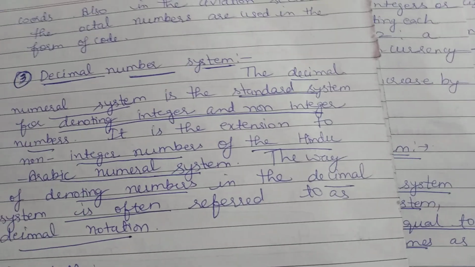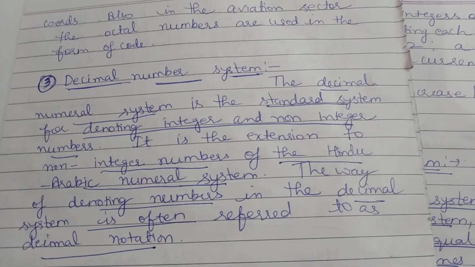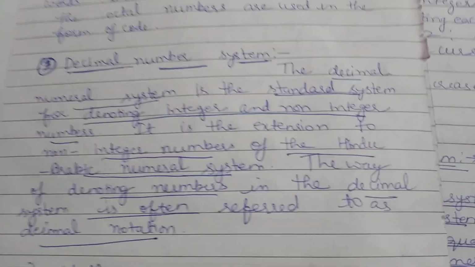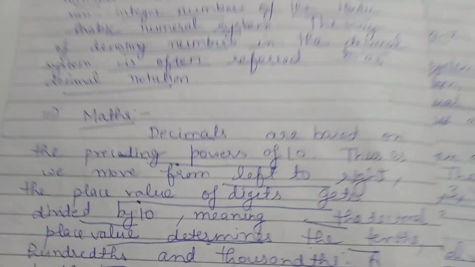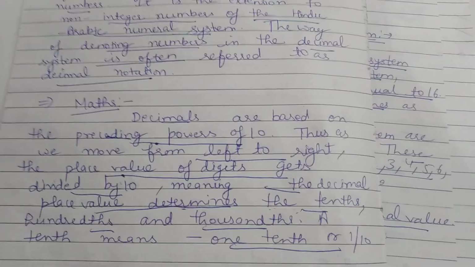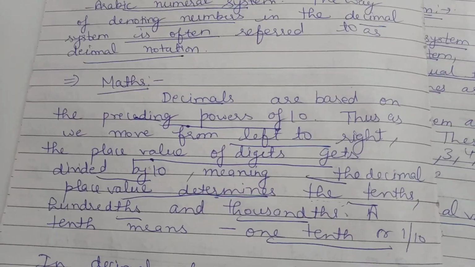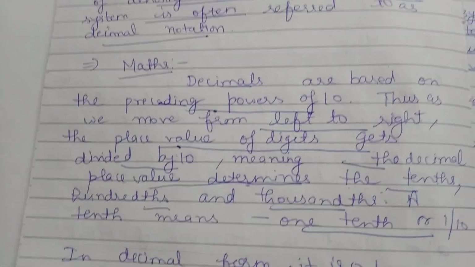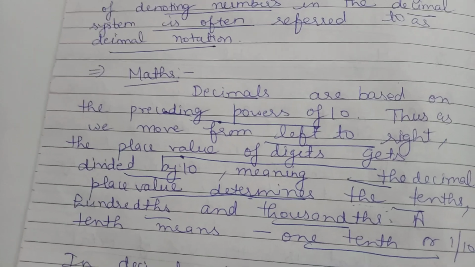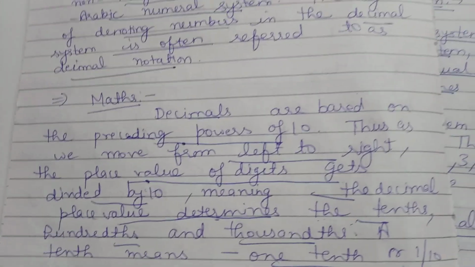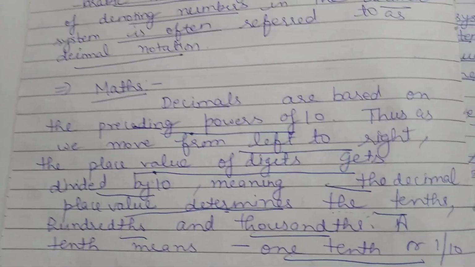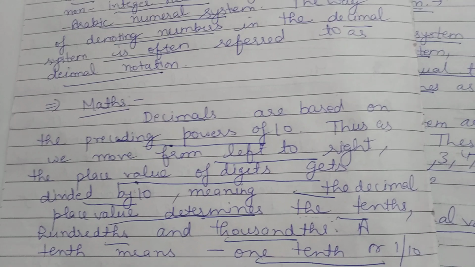Okay, so that is how numbers are denoted in the decimal system. Now in maths, how do we use decimals? Decimals are based on the preceding power of 10. It's how to divide by 10, how to divide by 100, how to divide by 1000. When we want to write any number in decimal form, we divide by 10, 100, 1000, 10,000, like that.